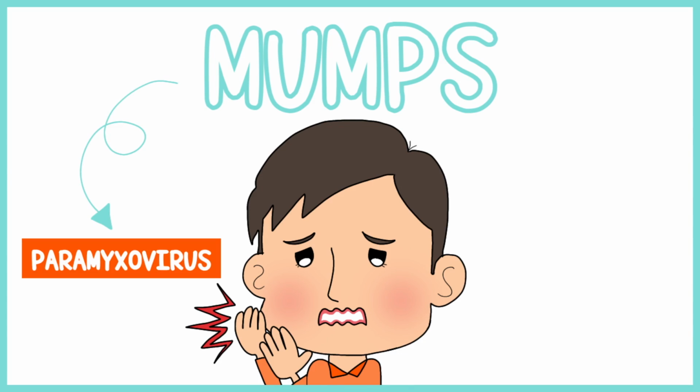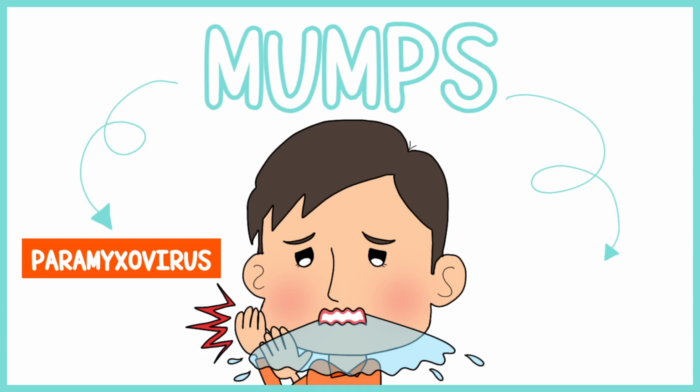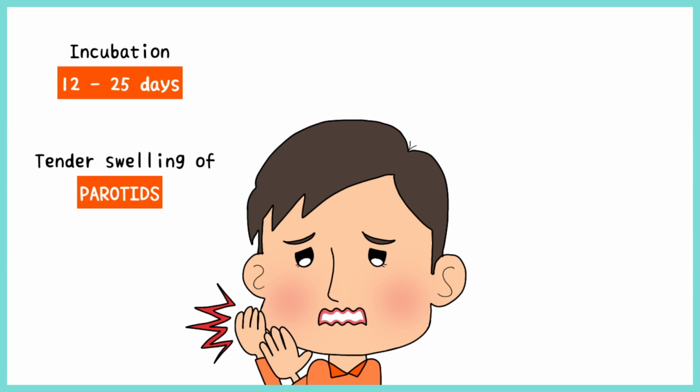Mumps is a viral illness caused by the paramyxovirus. This infection spreads through the respiratory route. After an incubation period of 12 to 25 days, the parotid gland swells up and becomes tender and painful.